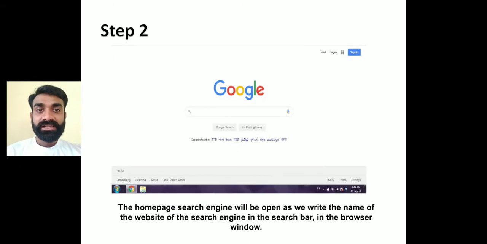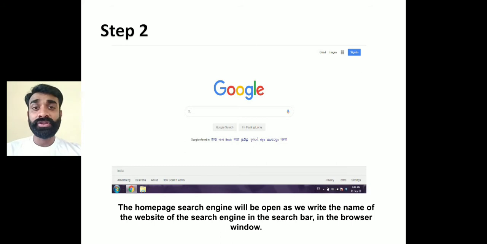Second, we are going to type the name of the search engine. Now what is the search engine? Google is considered a search engine. Whatever information we are going to find, we open the particular search engine, www.google.com, which we learned in the previous lecture. That is a global WAN, the world wide web. Anyone from around the world can use the facility of Google, which is a search engine.